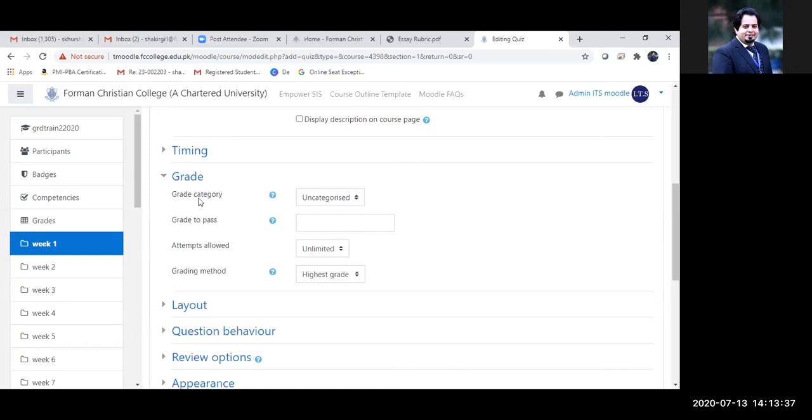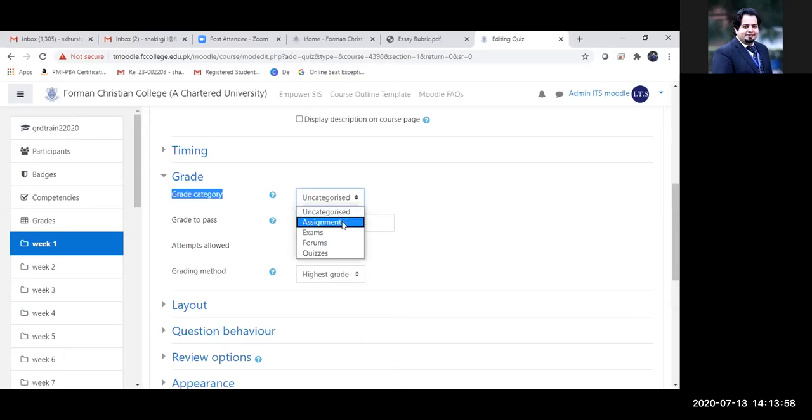Under the grade, you can see that there is an option of selecting a grade category. The categories that I created in the gradebook have now started appearing over here. If I hadn't created those categories, it would have simply shown me the option of uncategorized and nothing else.